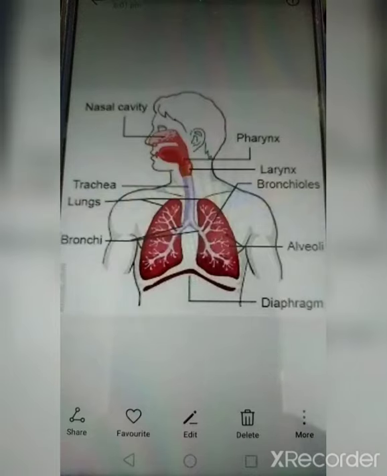To start with, the pathway of air. The air usually enters the human body through the nostrils. Nostrils are the two holes in the nose from where the air enters the body. The nasal cavity is the space in the nose.